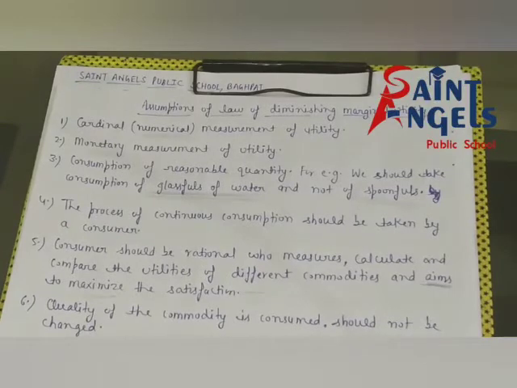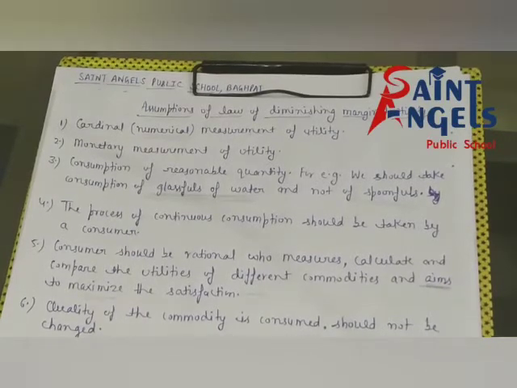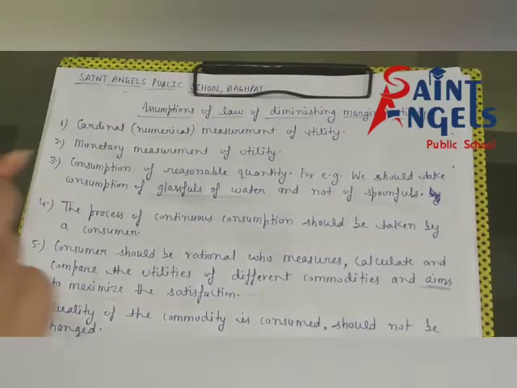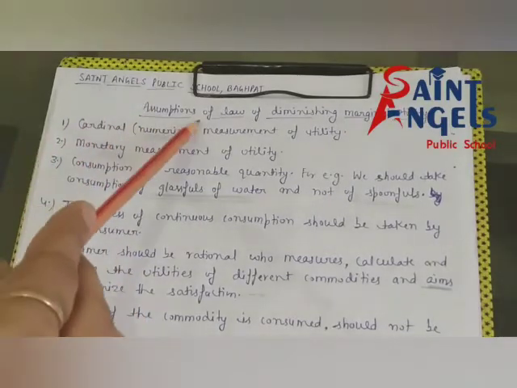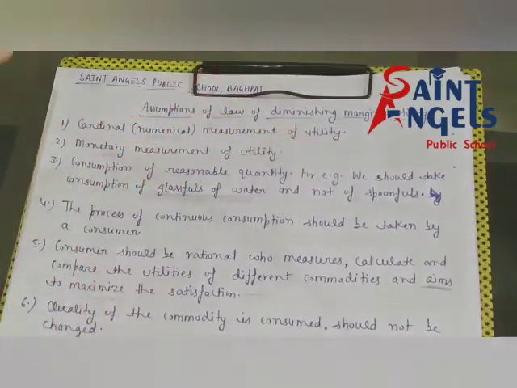So my dear students, today we will discuss chapter number 2, Consumer's Equilibrium, which is from the Microeconomics book. In my previous video we discussed the meaning of the law of diminishing marginal utility and its assumptions.